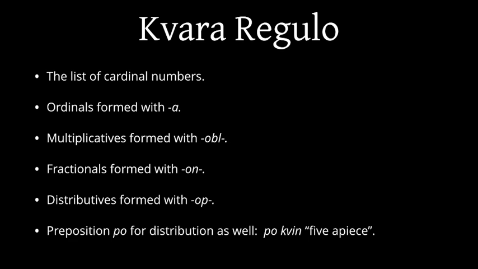Multiplicatives are formed with obl, so kvarobla is quadruple. Fractions are formed with on, so kvinono is 1/5. And distributive words are formed with op, so triopo is a triad.